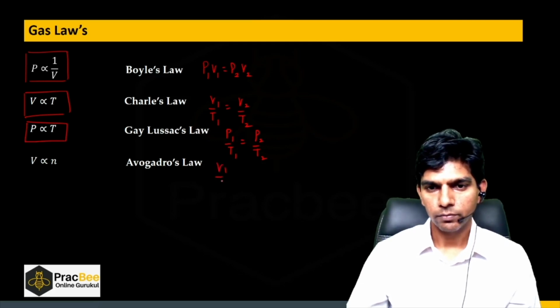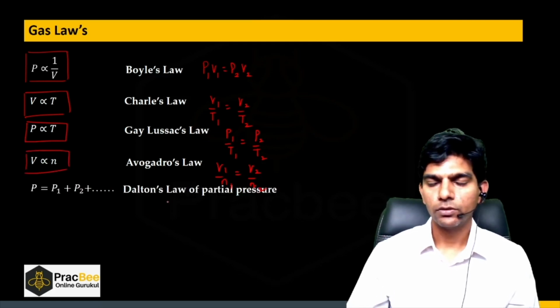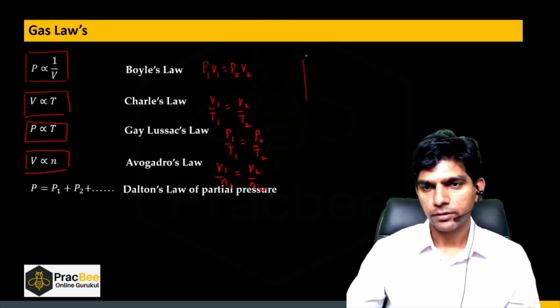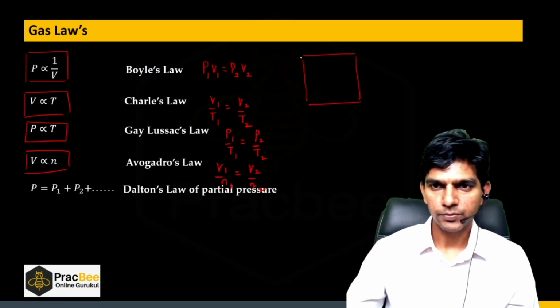So V1 by N1 is equal to V2 by N2. Now let us see another law, that is Dalton's law of partial pressure. So what is Dalton's law? Suppose there is a container, and in this container we have two different types of gases.